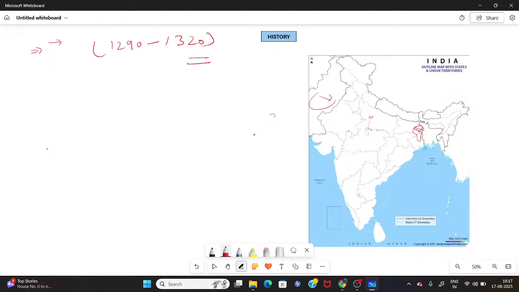Now, this is the beginning of our Delhi Sultanate and medieval history. We are trying to understand the political history, how it all happened, and later on we are going to add the cultural part so that we can have more understanding. In the next class, we are going to move on to the next part and try to understand the Khalji dynasty a little bit deeper.